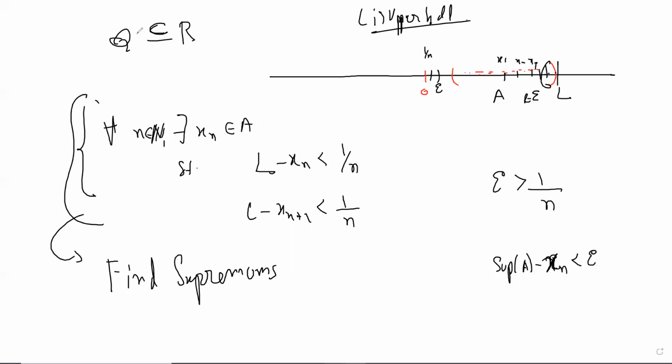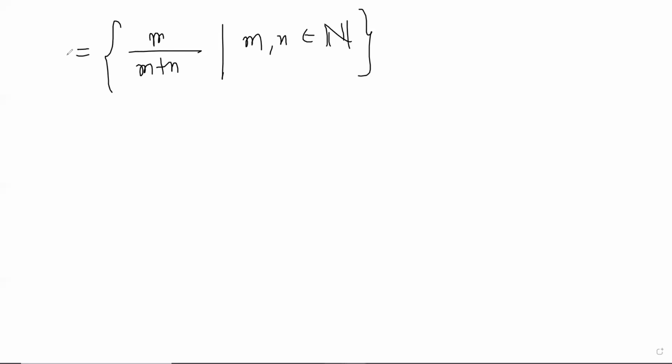Let's take the example. What example can I take? Maybe something like, how about this? m/(m+n), where m and n are in the naturals. This is a set, A. The question is, find the sup of A, and we could also find the inf of A. Please try it.